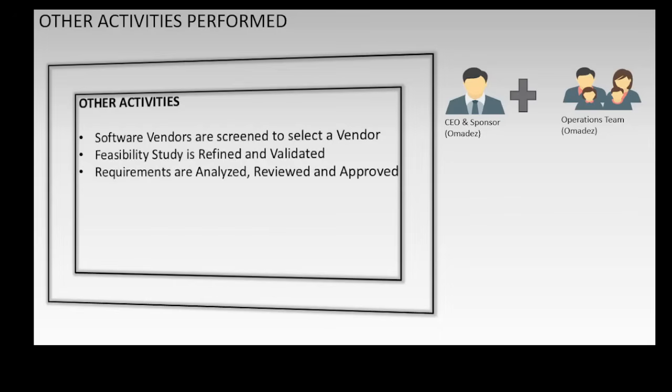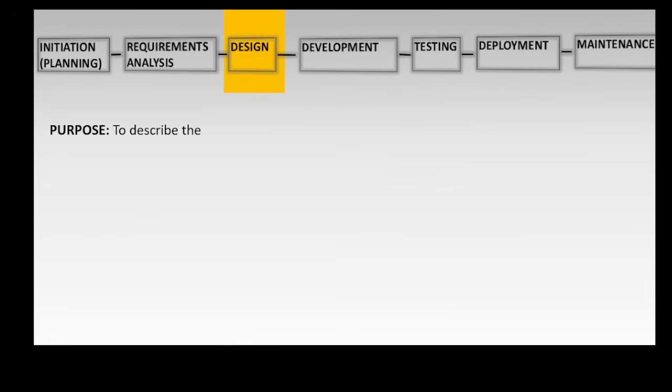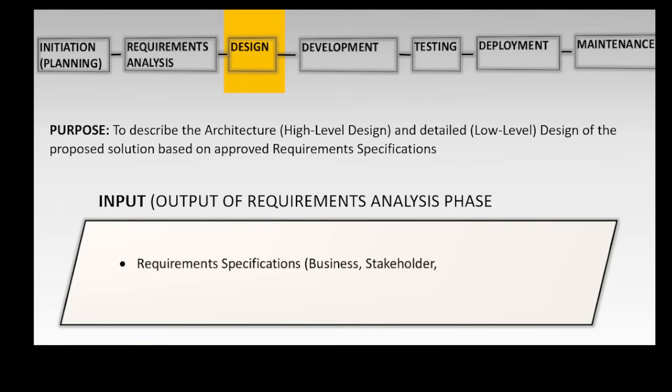Other activities performed are software vendors are screened to select a vendor. Feasibility study authorized in the initiation phase is refined and validated. Requirements are analyzed, reviewed, and approved by Omanders sponsor and stakeholders. Omanders signs a contract with the selected software vendor. The next phase is the design phase, and the purpose of this phase is to describe the architecture, high-level design, and low-level design of the proposed solution based on approved requirement specifications.